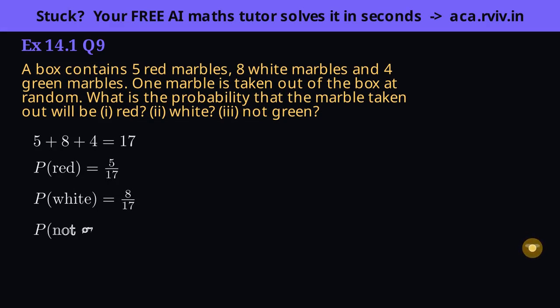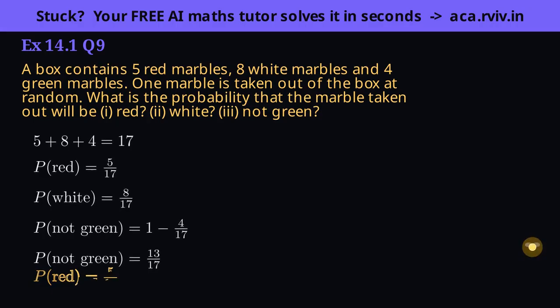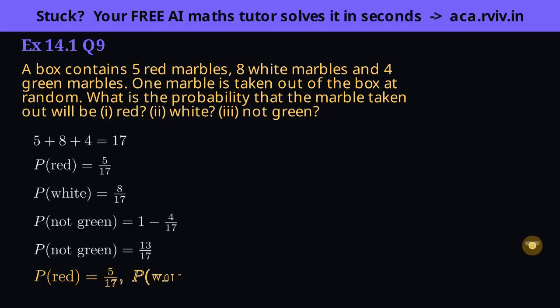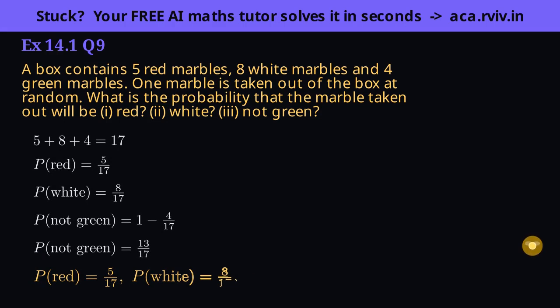You could add red and white, but the shortcut is cleaner. Not green is the opposite of green, and there are just 4 green, so subtract that chance from 1. 1 is 17/17, minus 4/17 leaves 13/17. Inside, not green by direct count is red plus white, 5 plus 8, which is 13, matching the complement exactly. When the unwanted group is small, subtracting it from 1 is the quicker path.